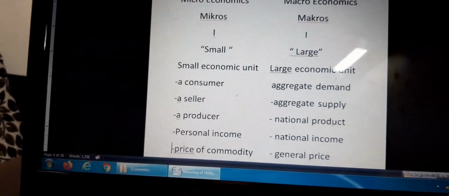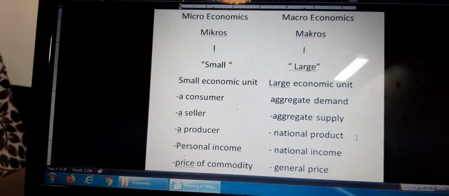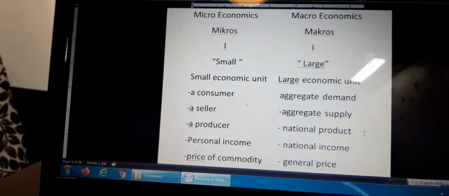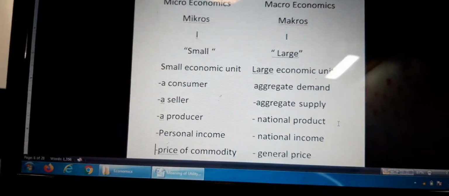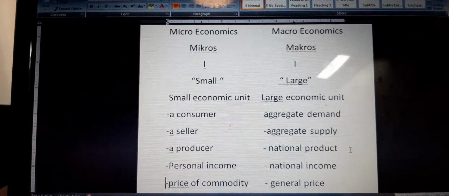So these are the big concepts that we are going to learn in macroeconomics. So when we learn the economy as a whole, it is called macroeconomics.